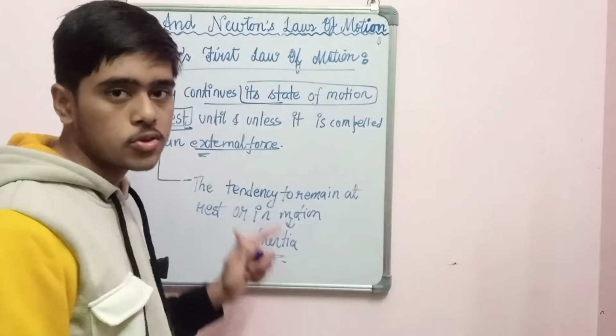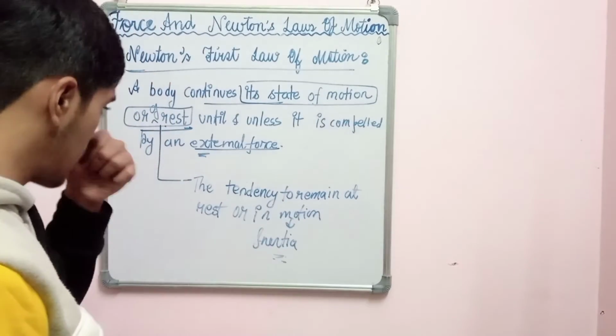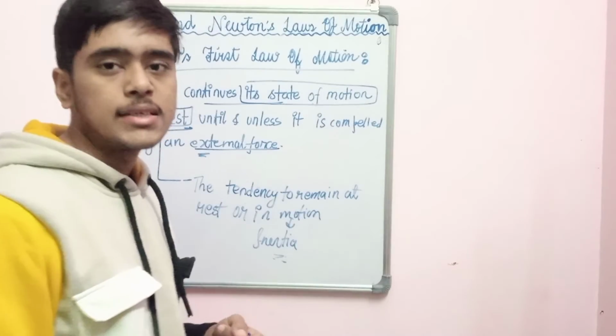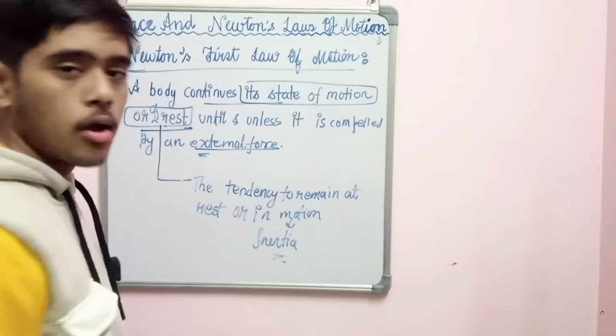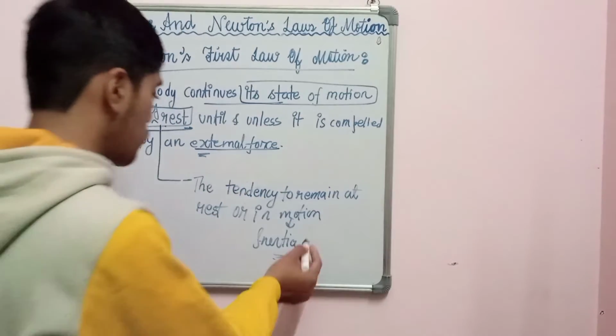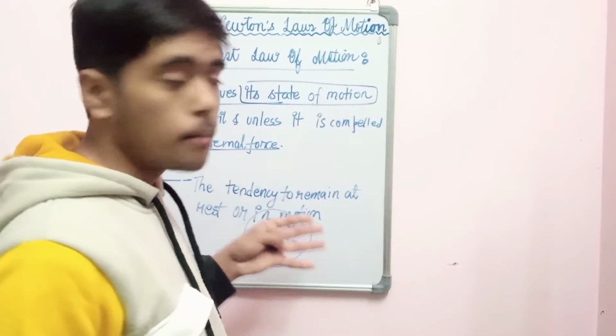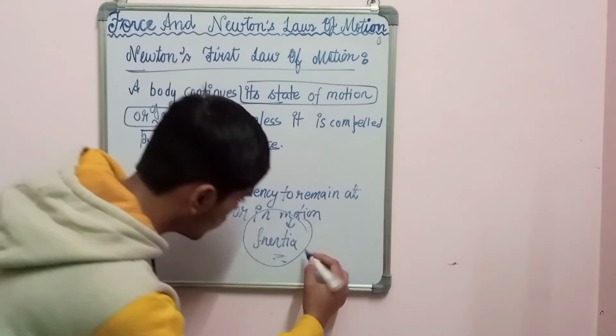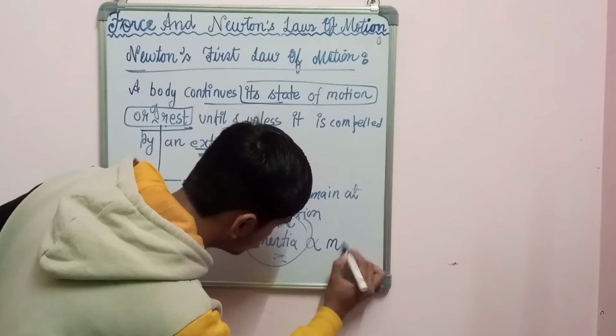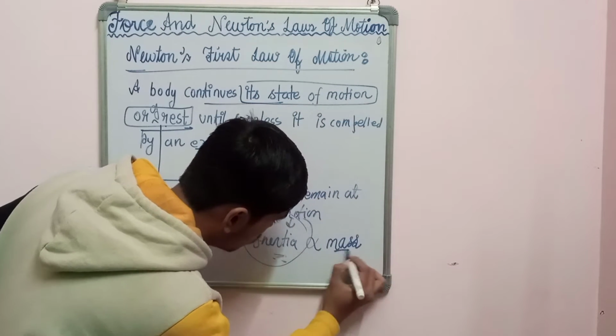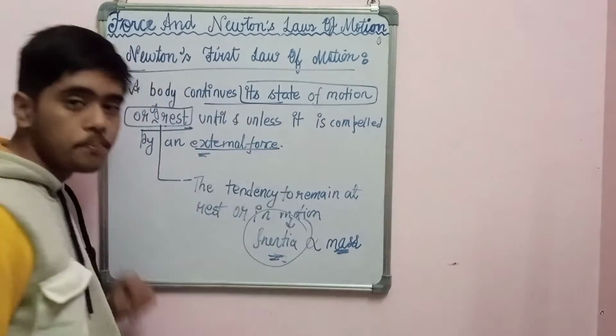There are a lot of examples of inertia which you can see in daily life. The very common example is the jerk while traveling. You have to read a lot of examples related to inertia. The more examples you read from your book, the better you understand this. And the important thing to remember is that it is directly proportional to the mass. More the mass, more the inertia.